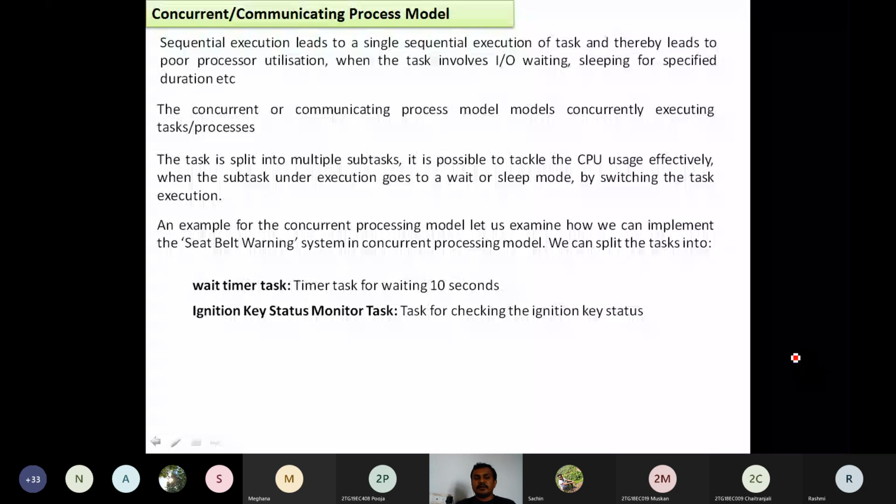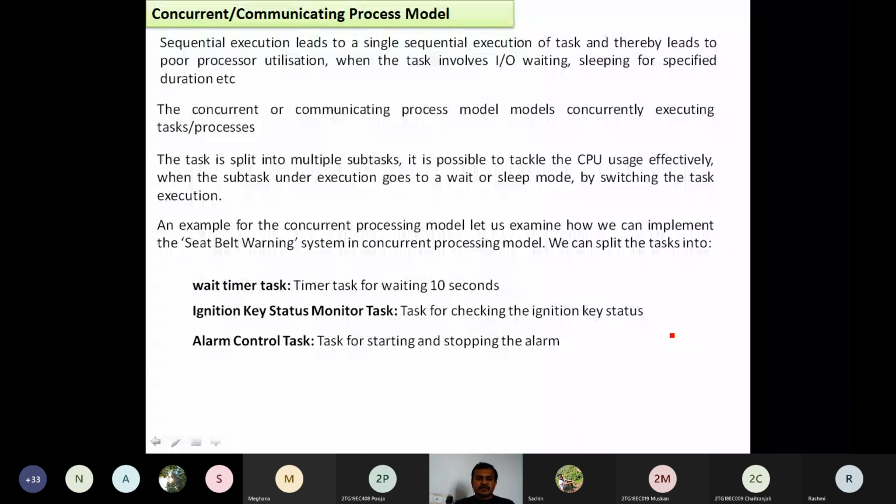But what is going to happen about the processor? When the processor is executing that statement, the remaining statements are still in wait mode. What about here? Here there is no waiting period. All tasks, all functions are working concurrently. That is the difference between the sequential and concurrent models. Another task is the ignition key status monitoring task, for checking the ignition key status, whether it is on or off.